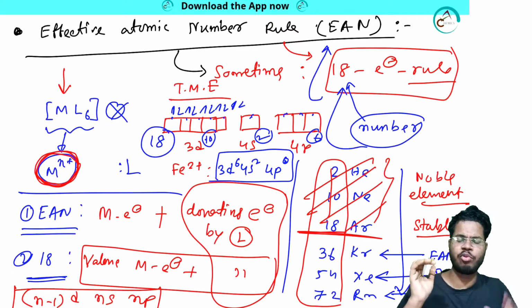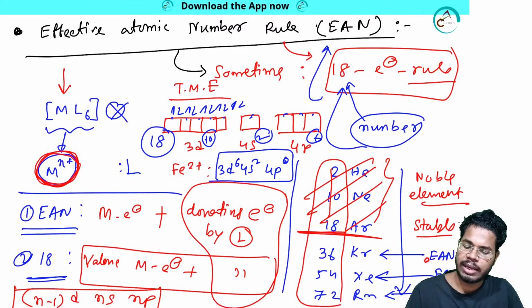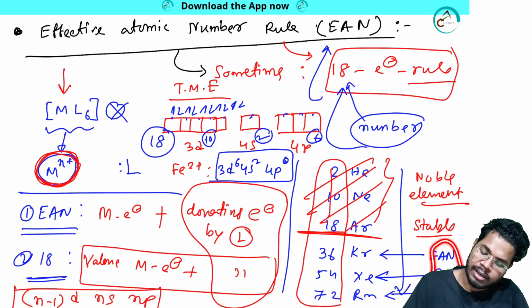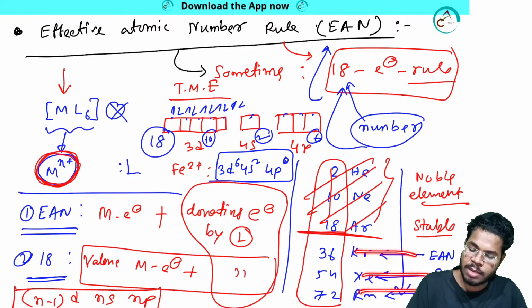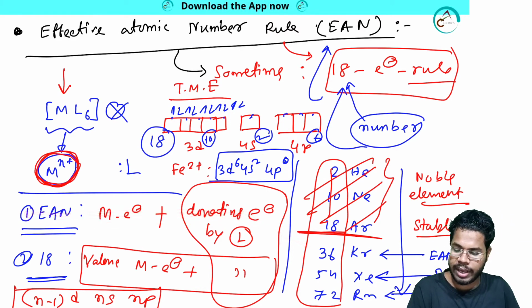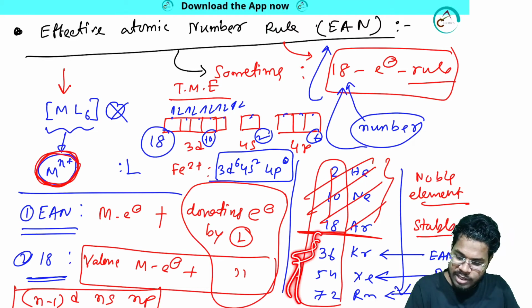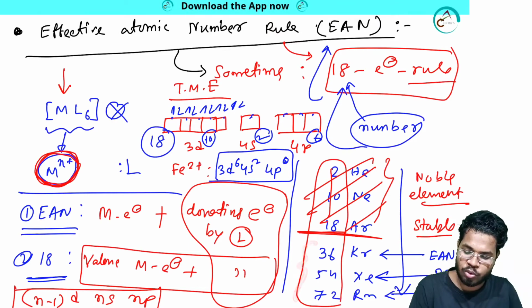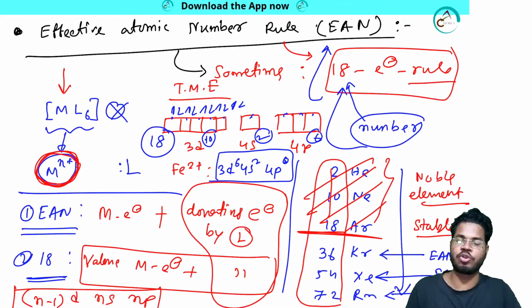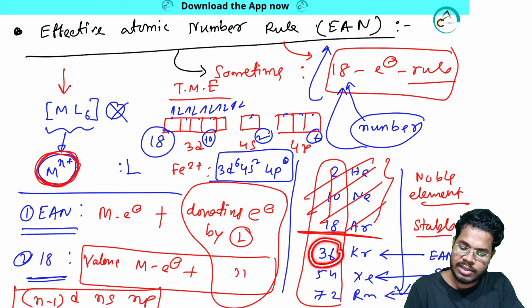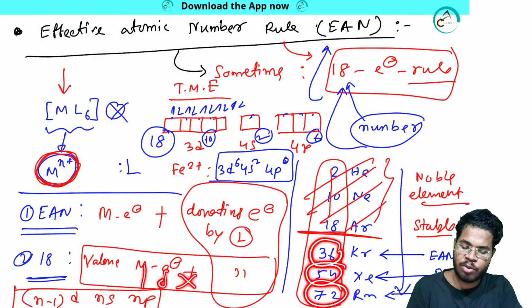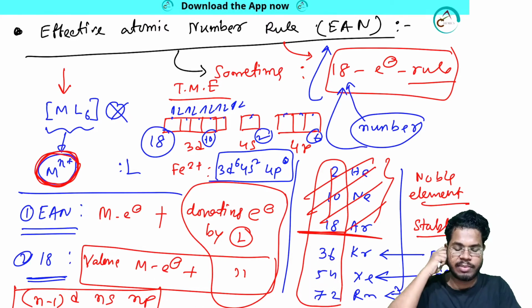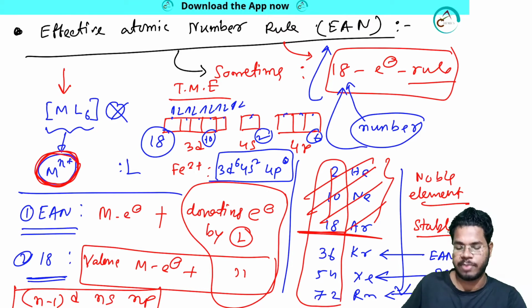obeying 18. Every time we say this is a value, effective atomic number, so it's just a number. But if this number is specific like 36, 54 or 72, if the EAN contains these values, then the corresponding metal complex will follow the 18 electron rule. Why is that? Because if you multiply 18 by an integer, you will get 36 (18 into 2), 54 (18 into 3), 72 (18 into 4).